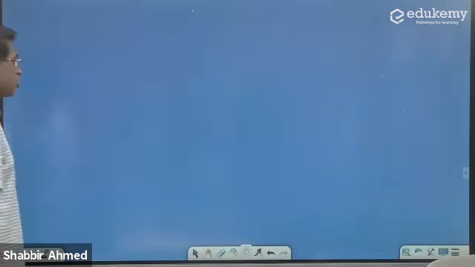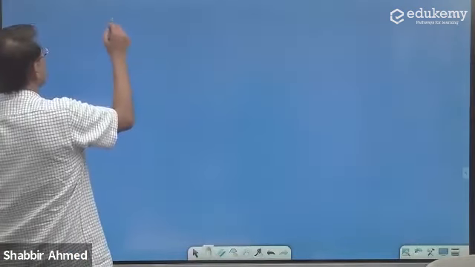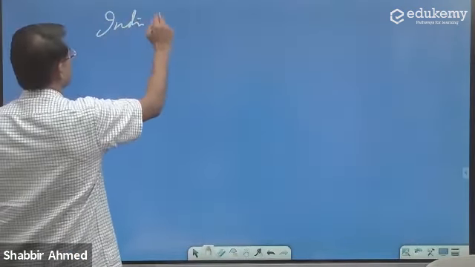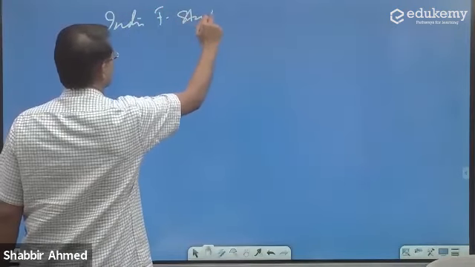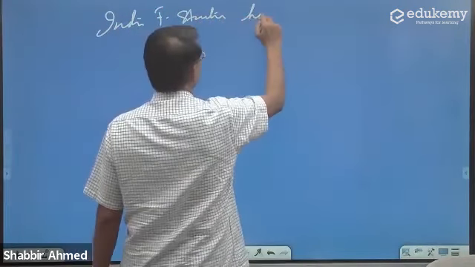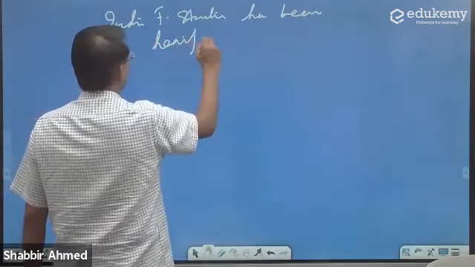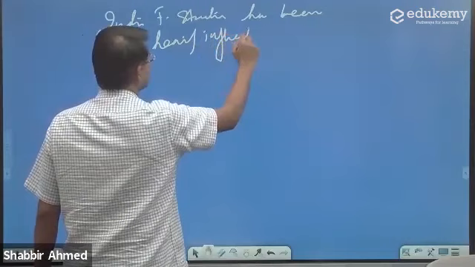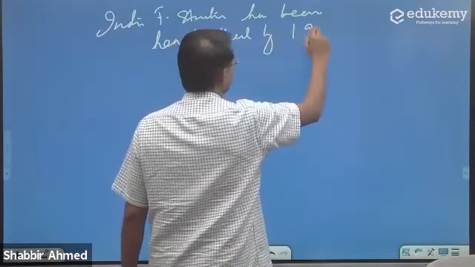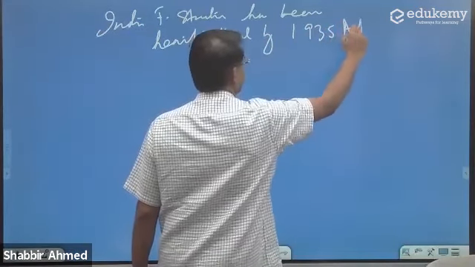So India's federal structure has been heavily influenced by the 1935 Act.